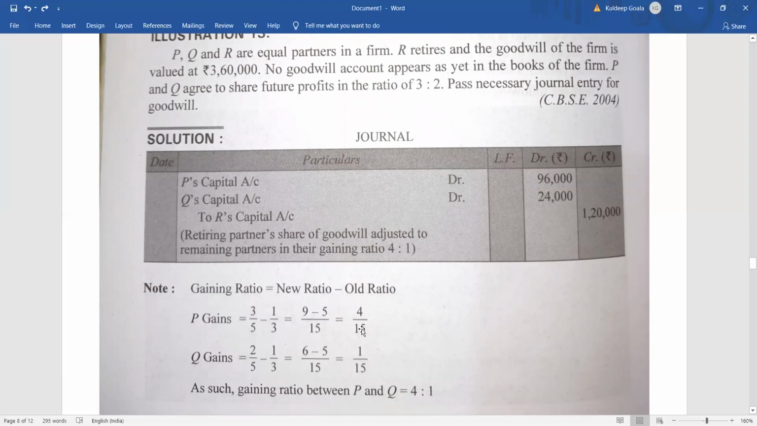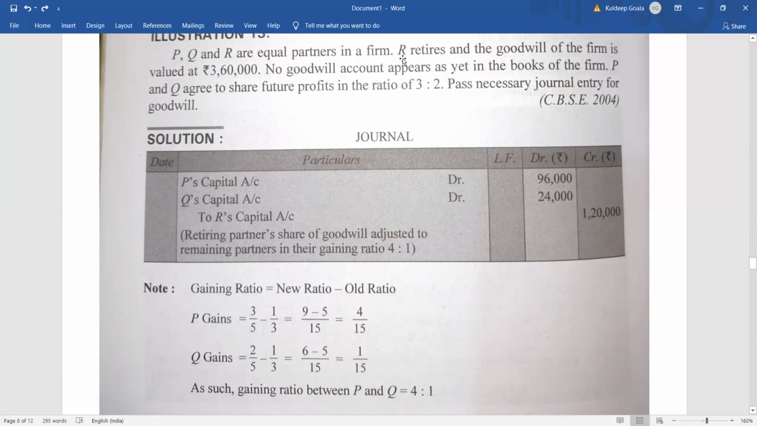So ultimately what is happening? The gaining ratio comes to 4:1. Clear? The gaining ratio is 4:1. So this 4:1 is nothing but the ratio which is going to help you settle the amount of goodwill of retiring partners, right? So that means 4:1 is the ratio in which you are going to pay R his share of goodwill.